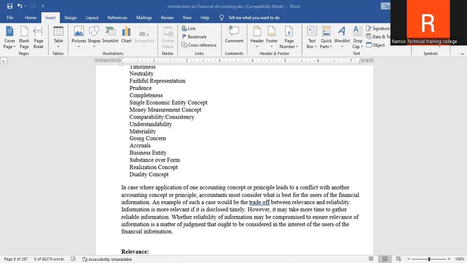And then you have what we call money measurement. For money measurement, we are talking about only what is measurable in monetary terms being recorded. So you only record what is measurable in terms of money. For example, record sales in shillings, not customer feedback. So if you're talking about recording sales, you only record in terms of what? Shillings. That is monetary value, but not in terms of customer feedback.